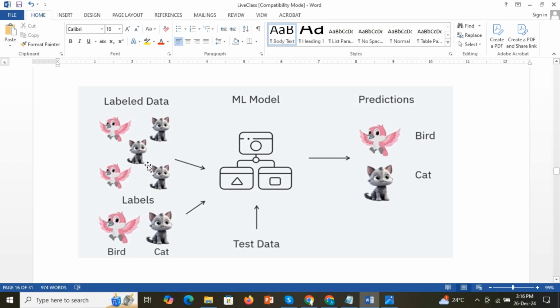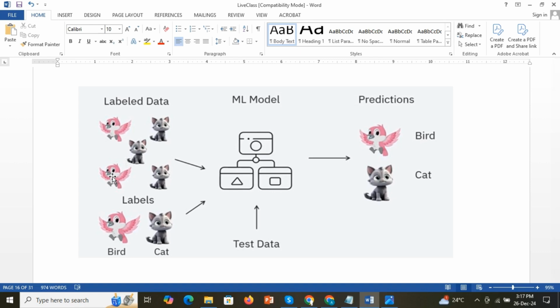And for birds, it has pointed beaks, feathers, wings, two legs, two eyes, and so on. I will label the data and give it to the machine to learn.